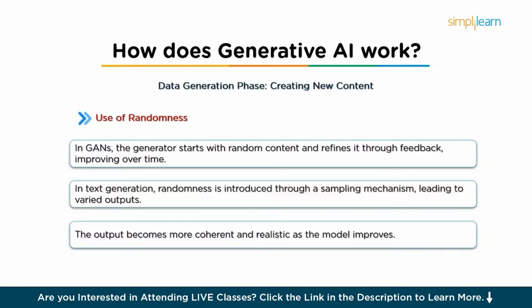In text generation models like GPT, randomness is often introduced through a sampling mechanism. The model doesn't always generate the same output for the same input, right? As you might have seen using ChatGPT, whenever you ask the same question multiple times, it provides a slightly different answer. There's a degree of randomness in choosing the next word, which leads to more varied and creative responses.